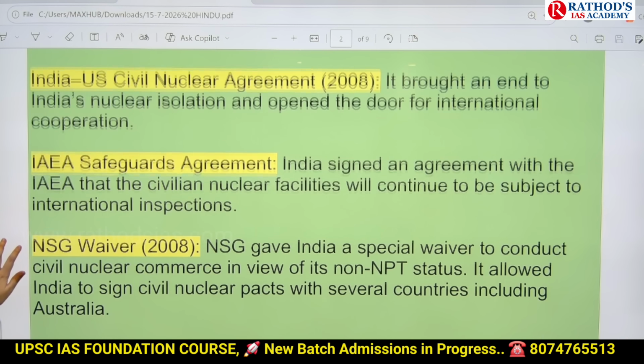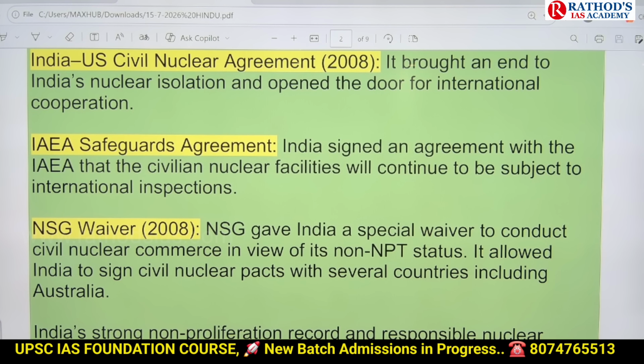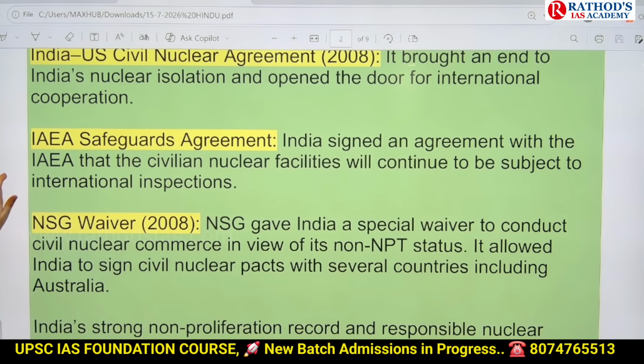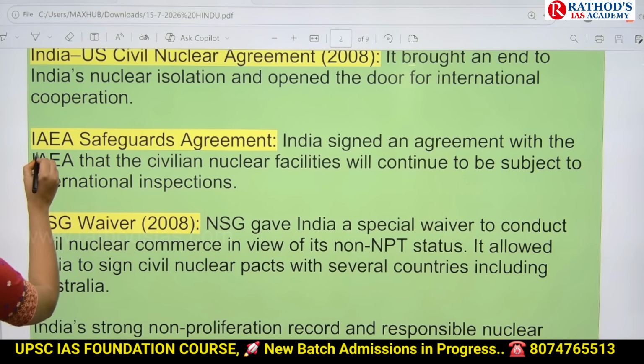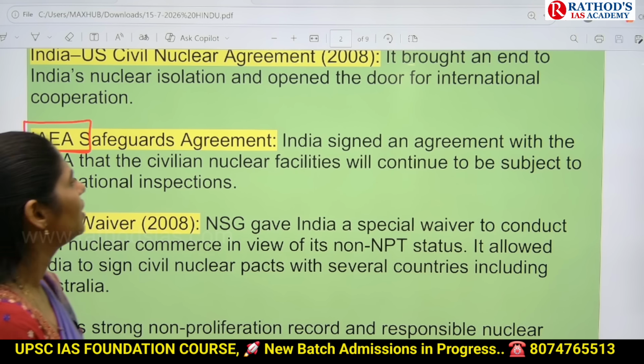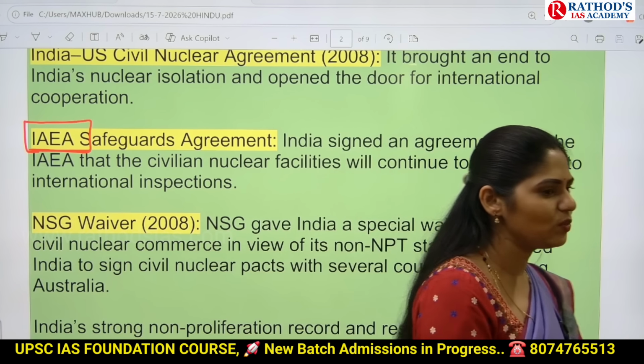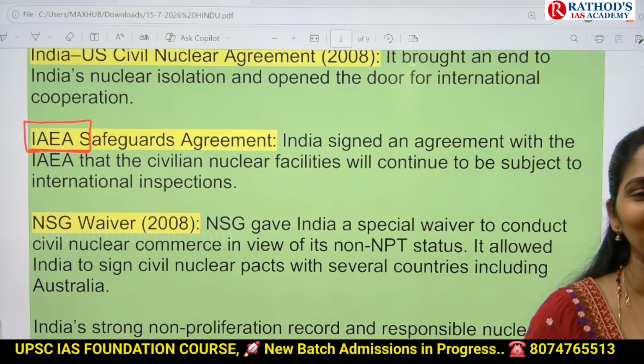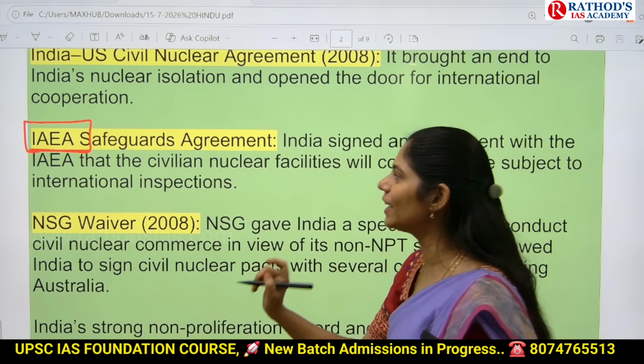And this one is the IAEA Safeguards Agreement. India signed this IAEA, the International Atomic Energy Agency.